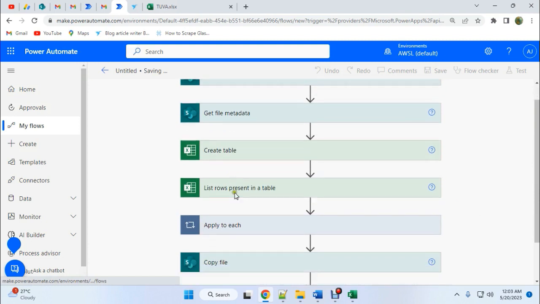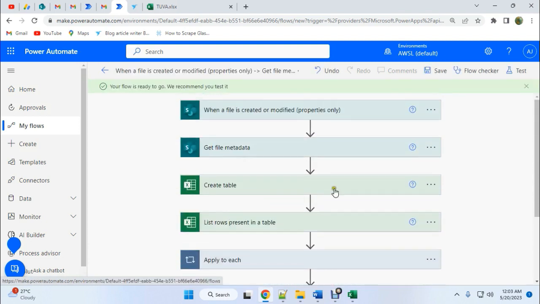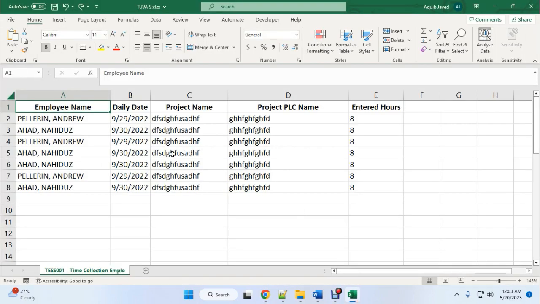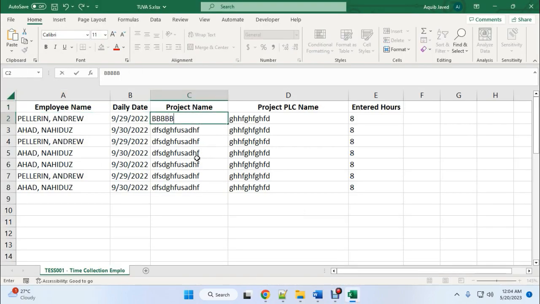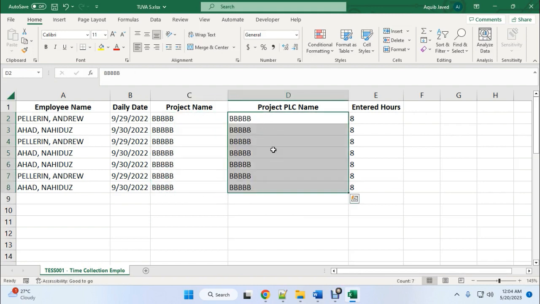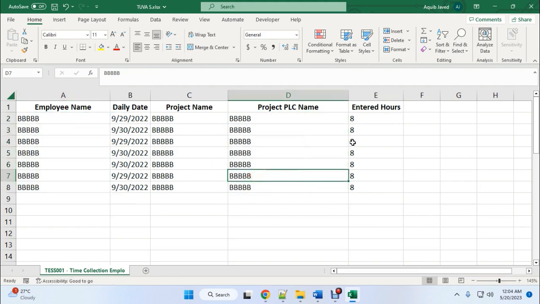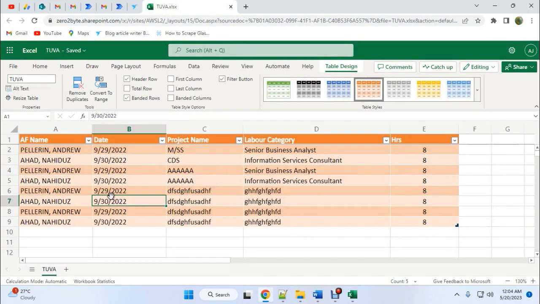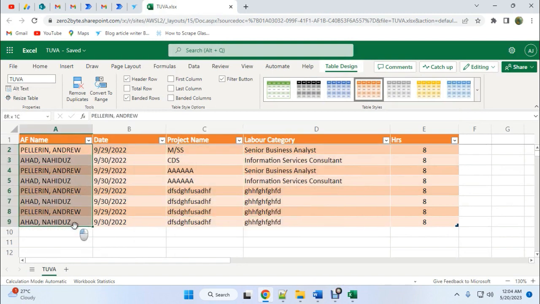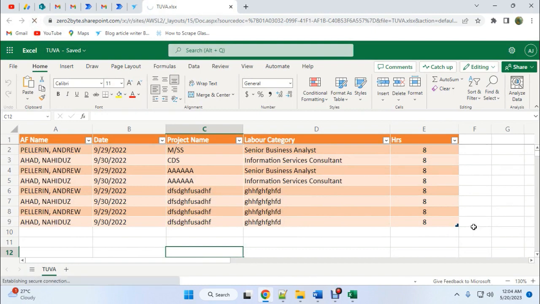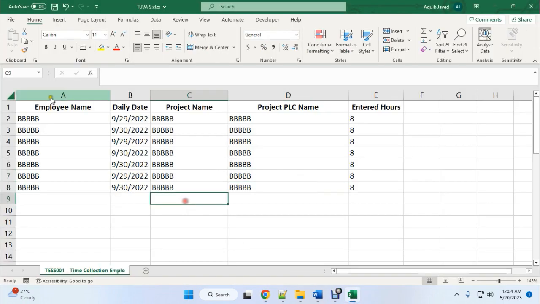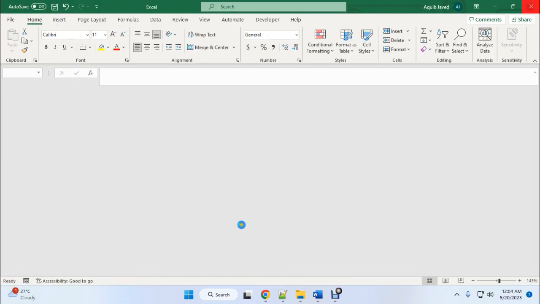Just save this, and now I'll upload a new file here. So this is our new file. Let's see, I'll make some changes here so that I can see my file works fine. I'll just make everything B. Let's try. Here you can see there is no project name or labor category, or the name is D. Let me refresh this. You can see there is no data with B, and I'll just upload these files. Just make me save.